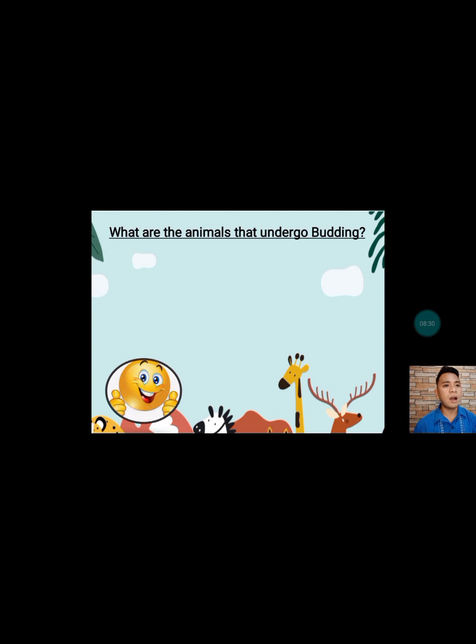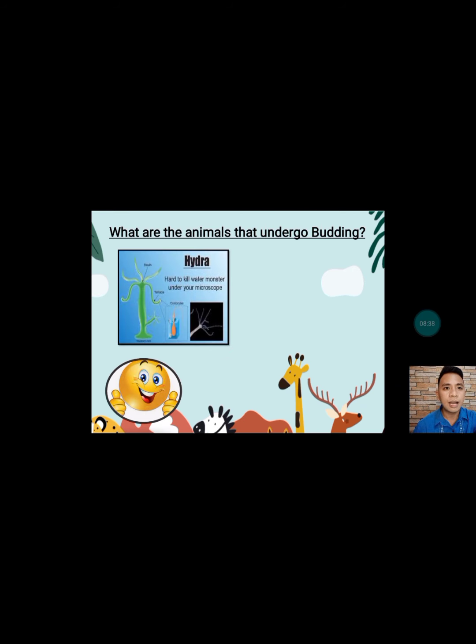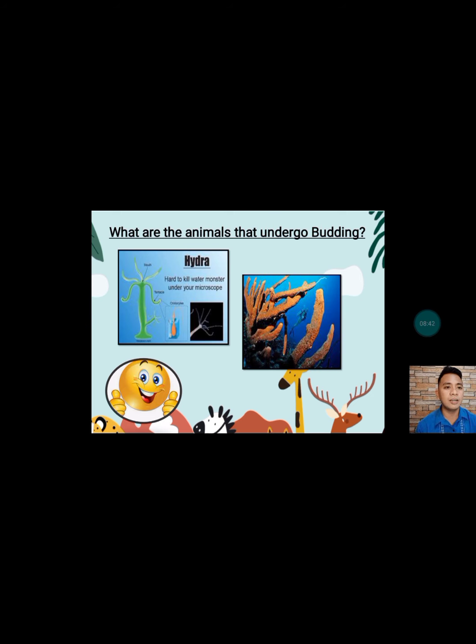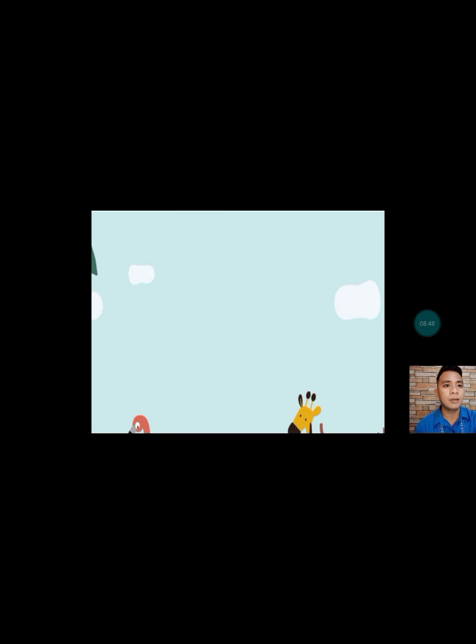Next, what are the animals that undergo budding? Can you give me one, class? Hydra. Very good. The other is the sponge. So these are the animals that undergo budding. Another one.